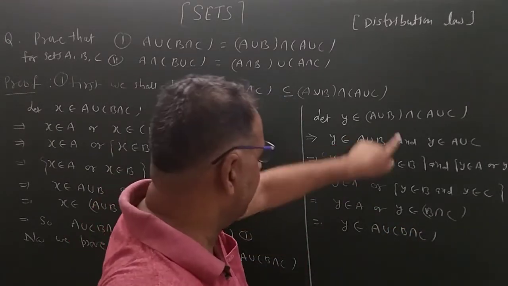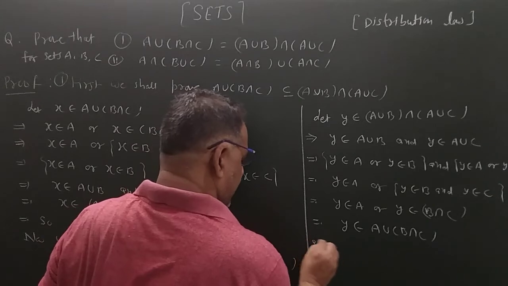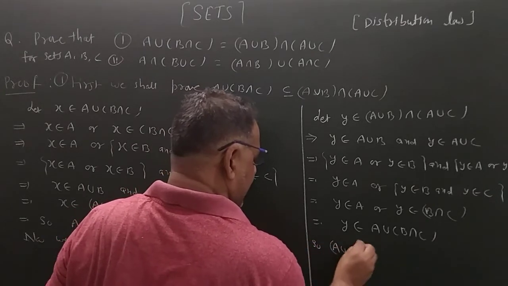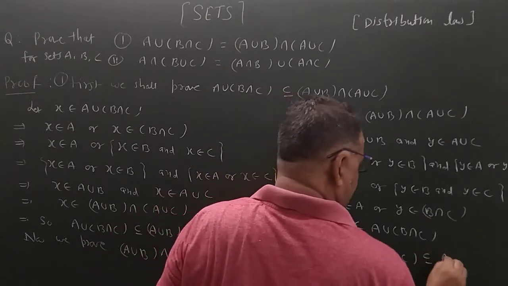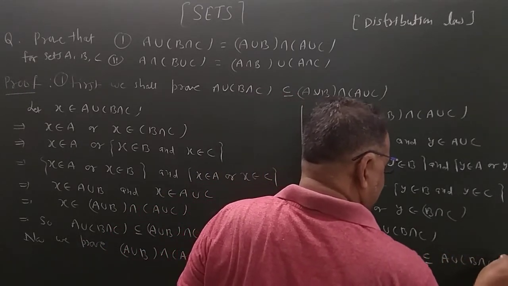We start with this and end with this. So (A union B) intersection (A union C) is a subset of A union (B intersection C).